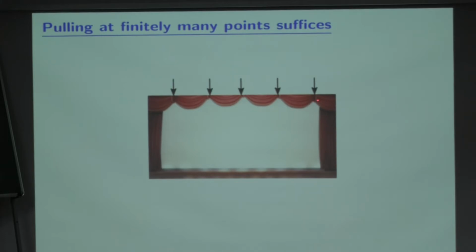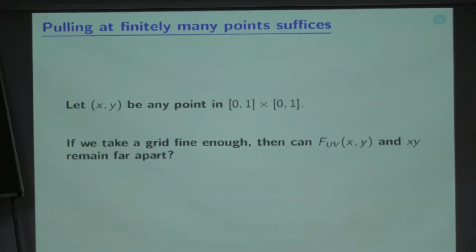So it is enough to control at only finitely many points. The in-between points will be forced to follow. This is a very useful argument in analysis when you have to show that infinitely many points should come close to something. Show it for finitely many points and then argue that all the in-between points cannot lag far behind. So this is precisely the argument that I am going to use here. Pulling at finitely many points suffices.